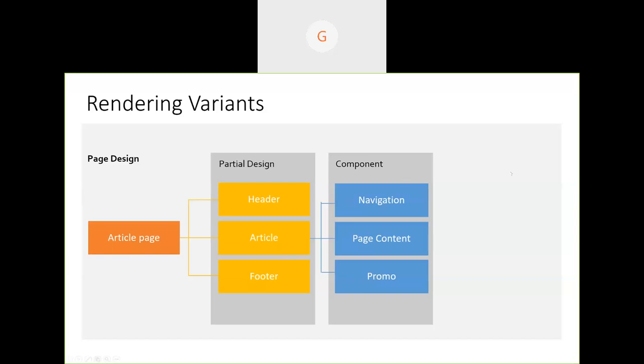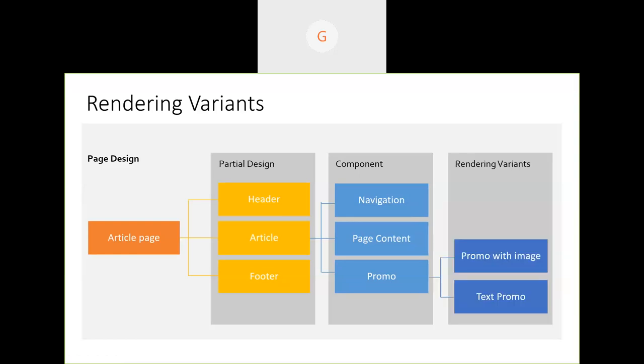But on one page, we want to show promo with image. On one page we want to show pure text promo. In another page we want to show maybe one with a link. So rendering variants provide us that option to create variants of that component, so that we can show different content and different views in different pages.